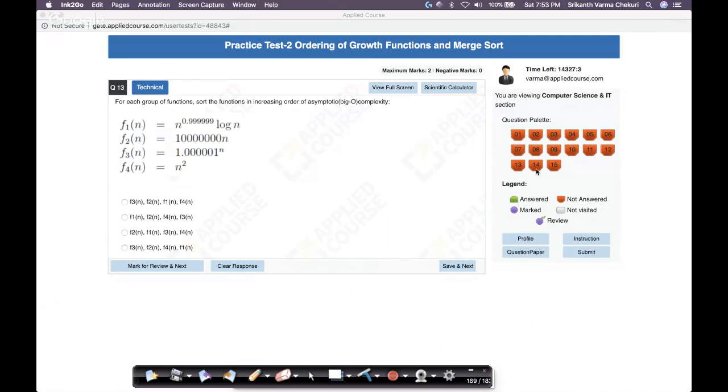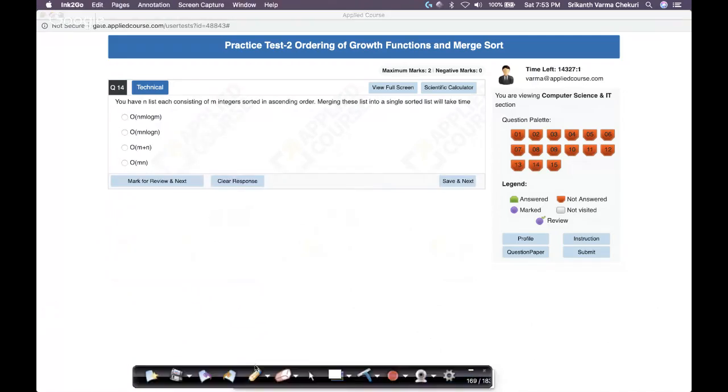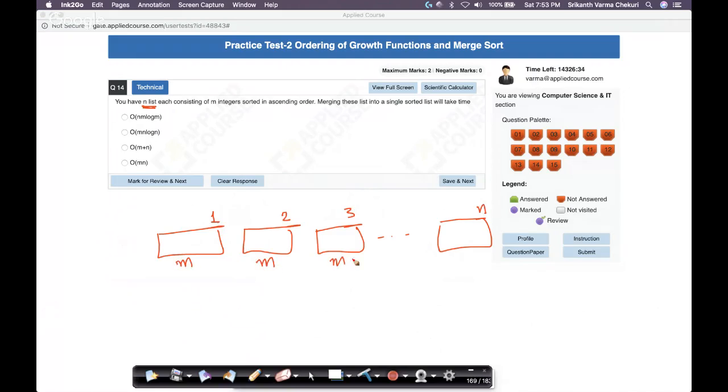So let's go to the 14th question. This question also I got confused thoroughly, frankly speaking, because of the way it is termed. It says I have n lists: list 1, list 2, list 3, so on and so forth, n lists, of m integers. So there are m numbers here. Each of these lists has m numbers, in ascending order.